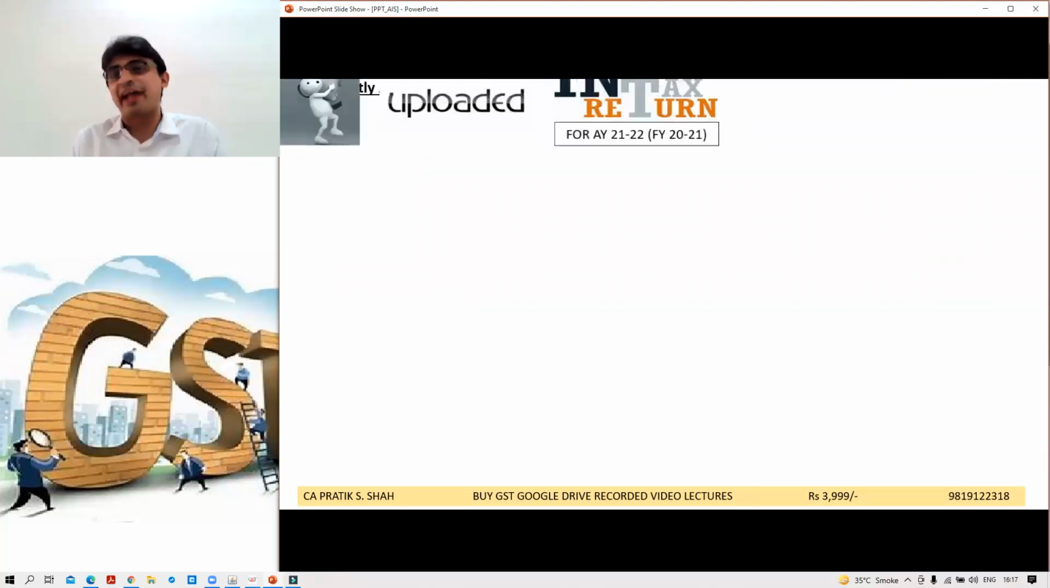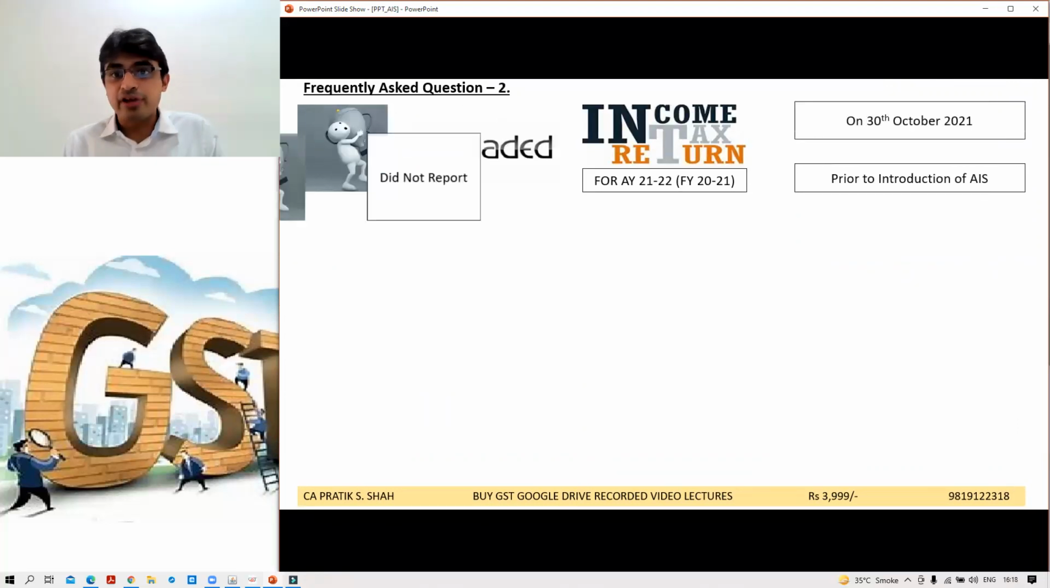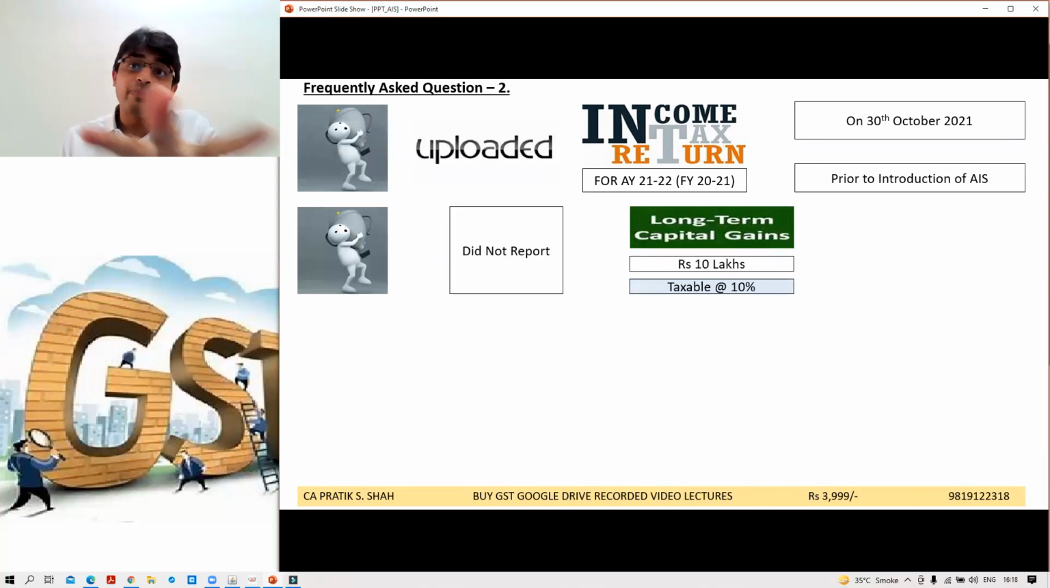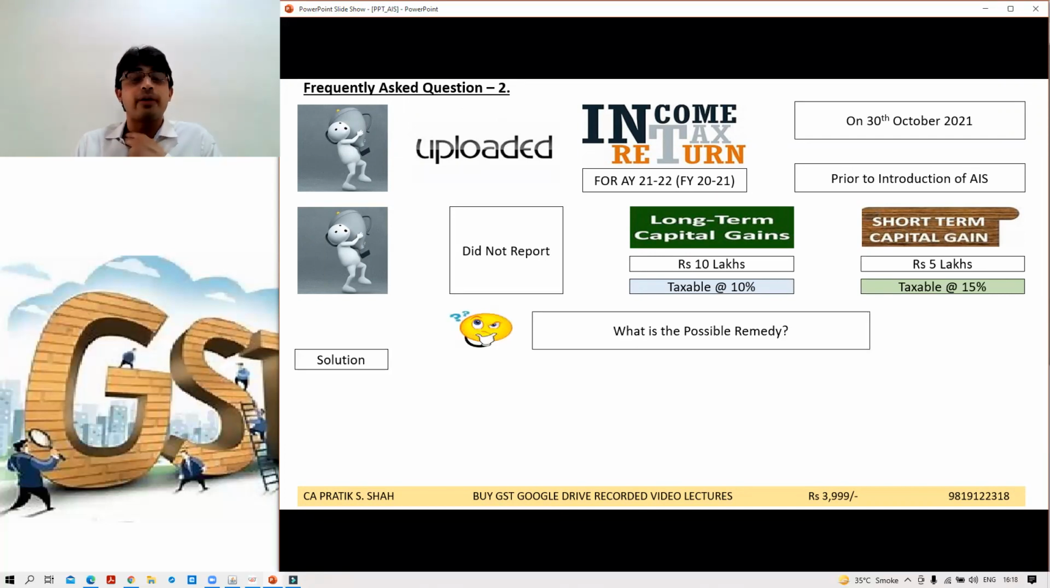Now, few taxpayers, they must have uploaded ITR prior to introduction of AIS. Now they must have not reported, say, long-term capital gain. Many of them have not reported. क्योंकि 26AS में नहीं आता था. So say long-term capital gain was 10 lakh. It is taxable at the rate of 10%. Short-term था वो भी नहीं आता था 26AS में. That was 5 lakh. It was taxable at the rate of 15%. Now what to do? What is the possible remedy?